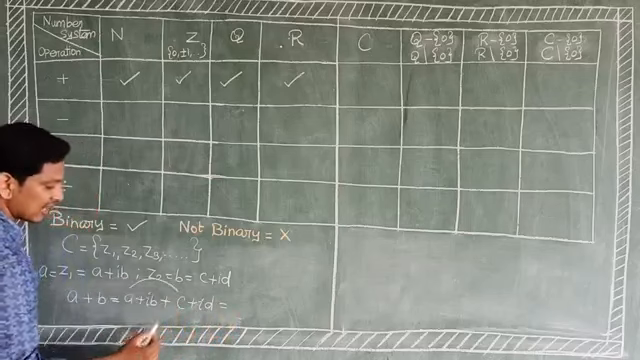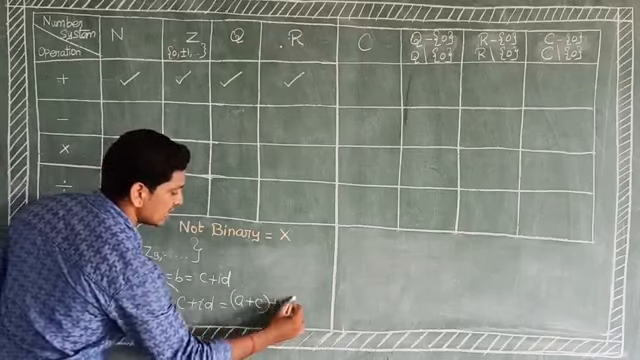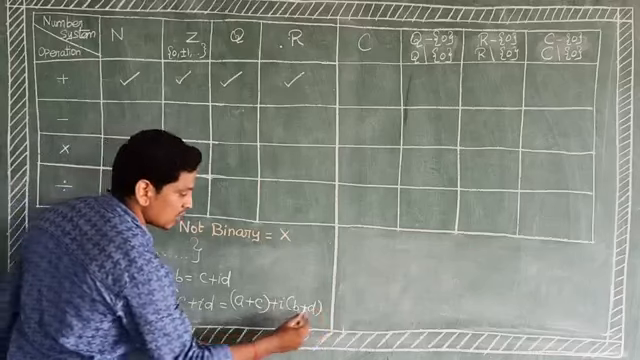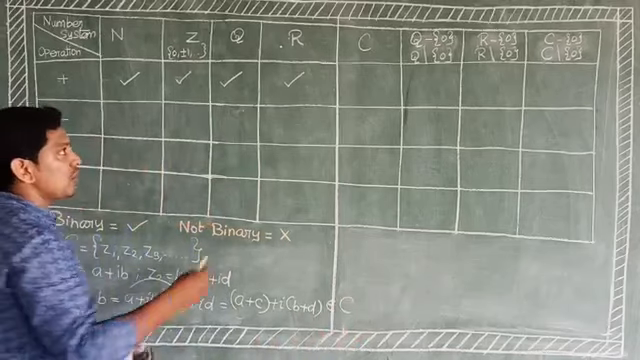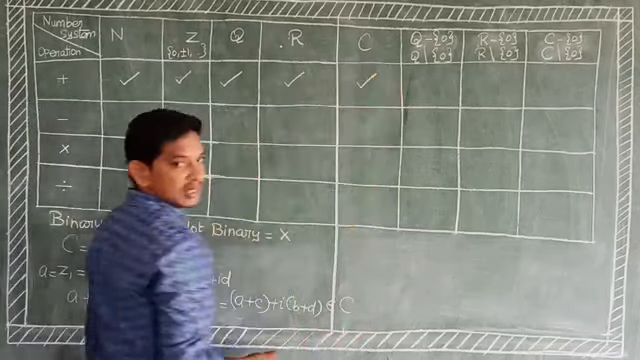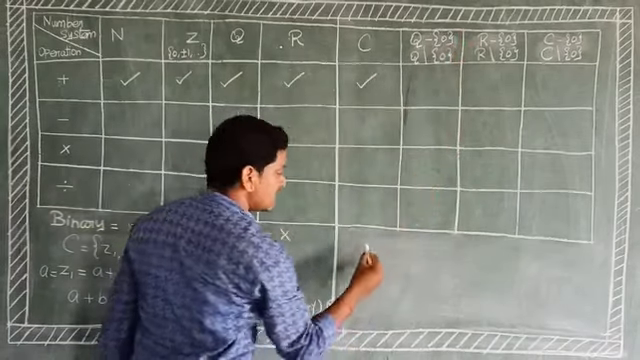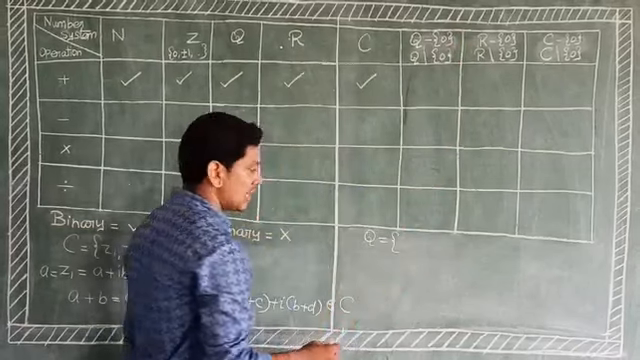Summation of the real parts and of the imaginary parts, that is a plus c plus i into b plus d. This is known as a complex number, that belongs to capital C, satisfies the relation, therefore it is binary. Okay, the next one, capital Q except 0. It means capital Q is the set of all rational numbers except 0.